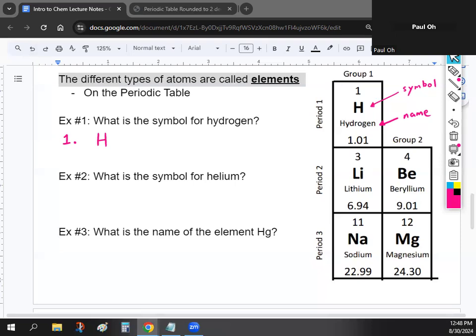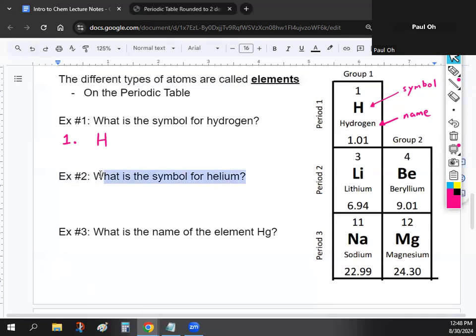Okay, so I'm going to give you guys about 2 minutes now. I want you guys to try number 2 and number 3 on your own. Again, you don't need to copy down the question. Just on your notes, you can just write number 2 and then the answer. I want you guys to find the symbol for helium. So you're going to have to look around on the periodic table. And then after that, I want you guys to do number 3, the name of the element Hg. Okay, so I'll give you guys about 2 minutes. You can work with the person next to you. You can check your answers with them when you're done. But I'll give you guys 2 minutes to try out those, and then we'll go over them, and then we'll move on to the next topic.